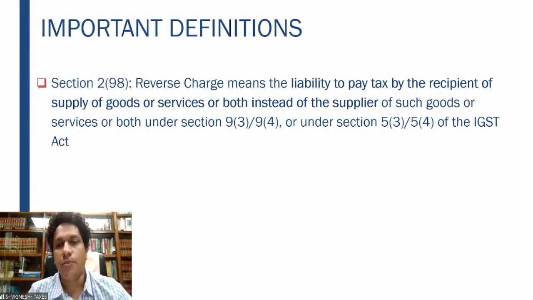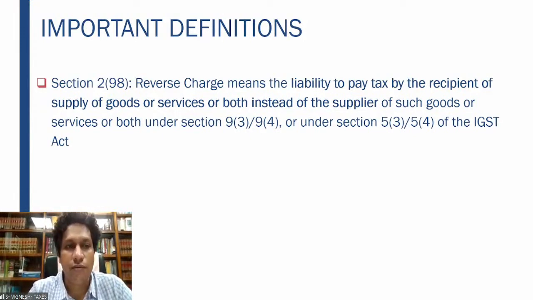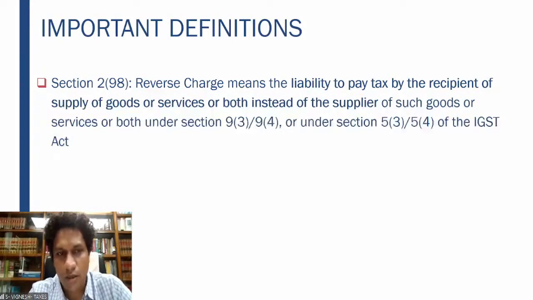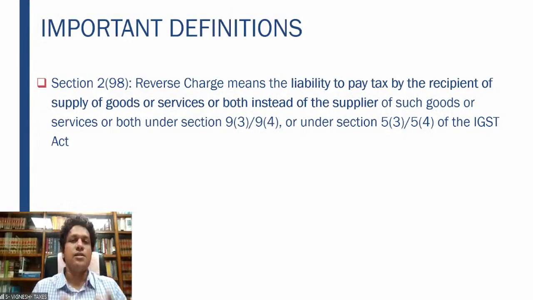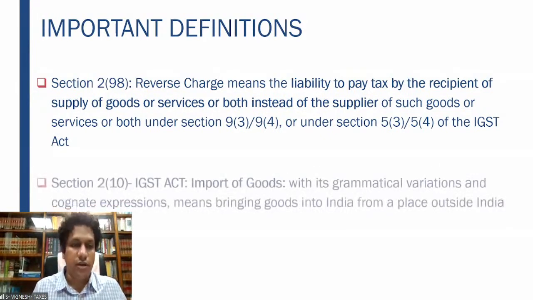So the liability to pay the tax by the recipient of supply of goods or services, or both, instead of the supplier of such goods or services, or both, under 9 subsection 3 or 9 subsection 4. Right? So therefore, in case of reverse charge, whatever the recipient is liable to pay, that comes under this. Instead of the supplier, if the recipient pays the tax, that is your reverse charge basis. So that is the concept of reverse charge.